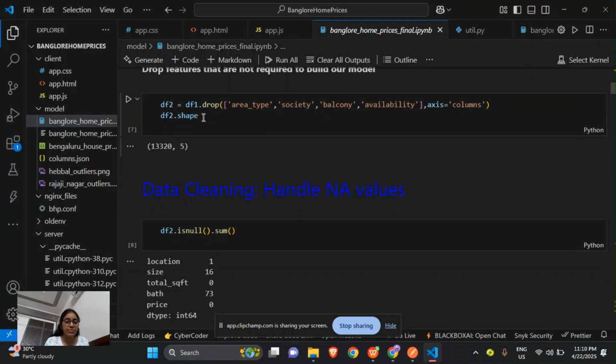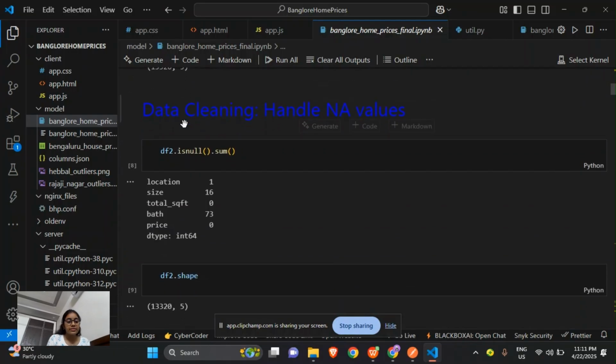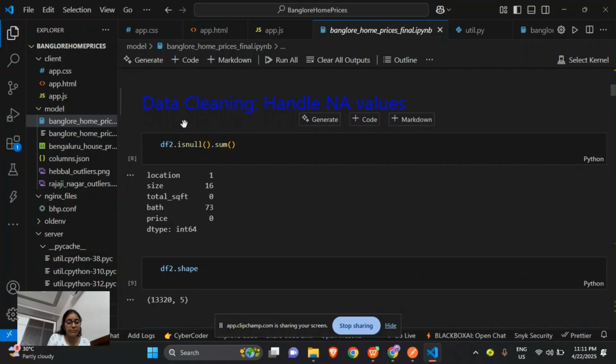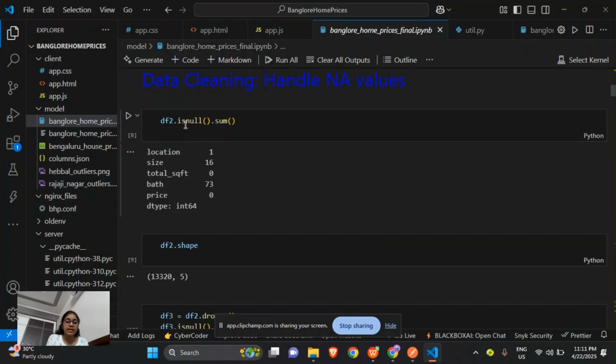Here the data frame is created, giving this data frame to df2, and df2.shape checks the shape of the new data frame, the number of rows and columns. As we have dropped area type, society, balcony, and availability, now we have only five features available with us. Now we'll clean the data so that we handle any missing or null values in the data. So isnull().sum().